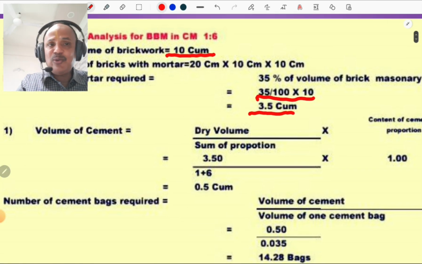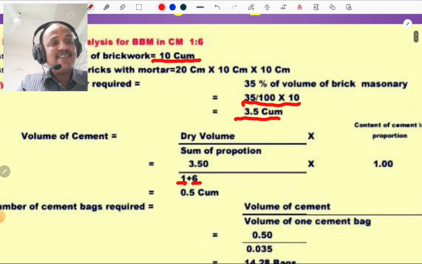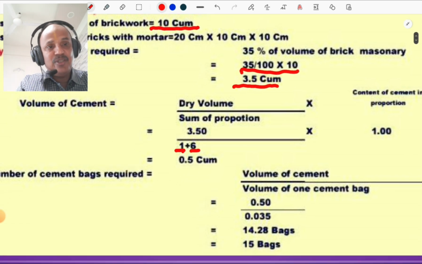Then how to calculate the volume of cement? Volume of cement is dry volume divided by sum of proportions. What is the proportion of cement? That is 1. What is the proportion of sand? That is 6. So 3.5 divided by 1 plus 6, that is 7. Then what is the answer? The answer is 0.5 cubic meter. That 0.5 cubic meter is for 1, and multiplied by 6 we get 3 cubic meter, which is the quantity for sand.